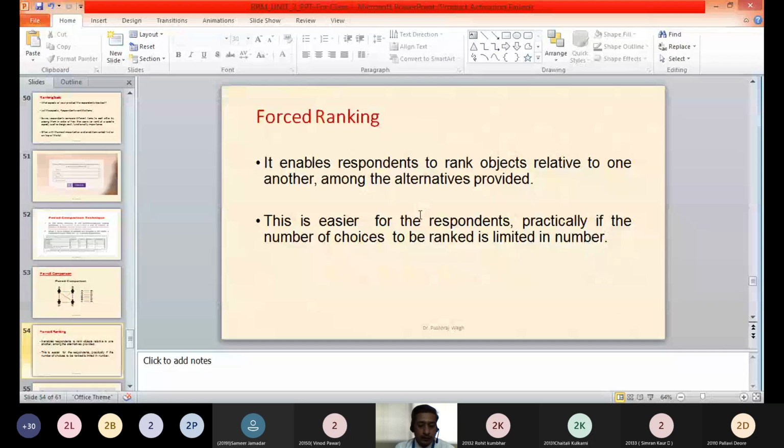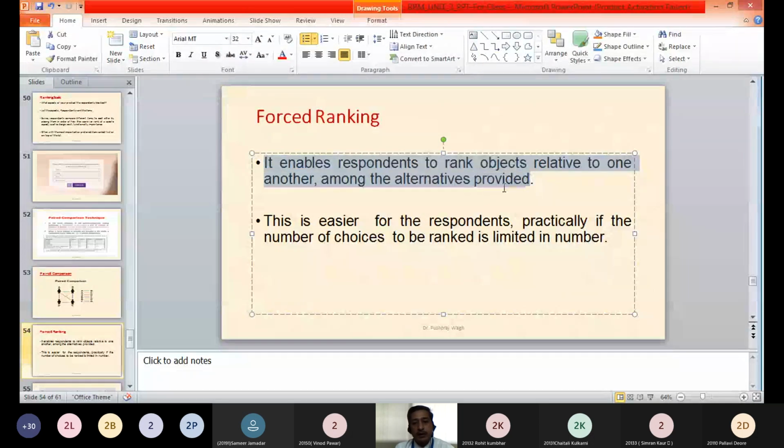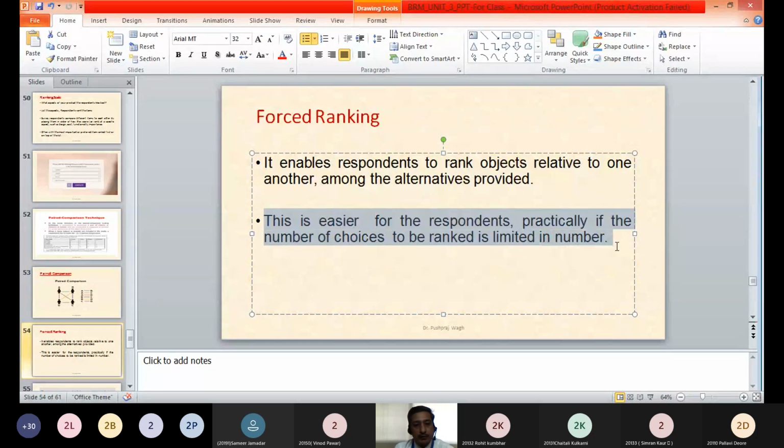Another technique is called the forced technique. Forced technique enables respondents to rank objects relative to one another among the alternatives provided. The respondent will be provided with fixed alternatives. This is easier for the respondents practically if the number of choices to be ranked is limited in number.